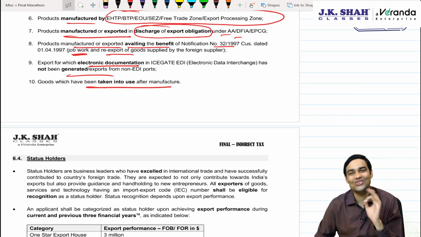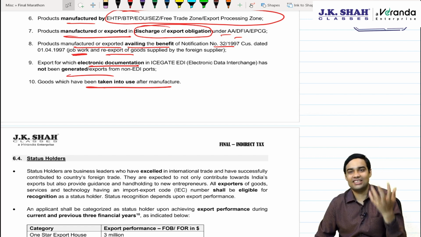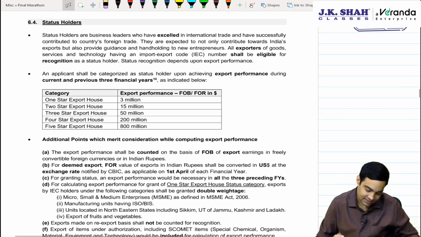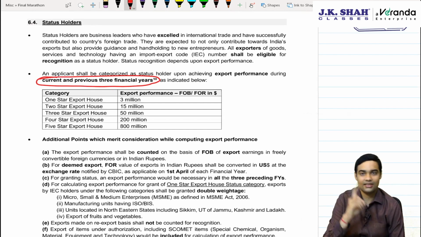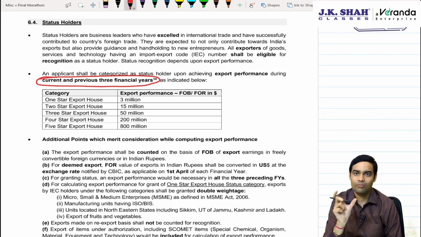Obviously for used goods, the government is not giving you RODTEP, because if you export machines, you will not get RODTEP. Then comes status holder. Status holder, current plus previous 3 financial years. Remember this very clearly. The export performance of the current plus the 3 preceding financial years will be considered to